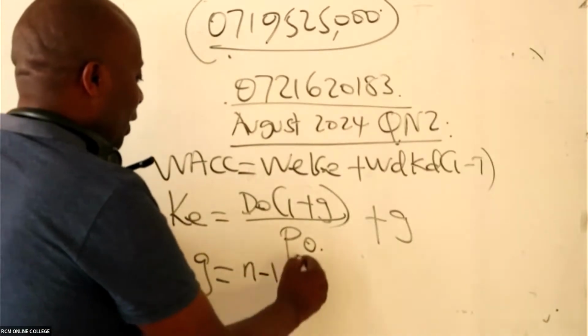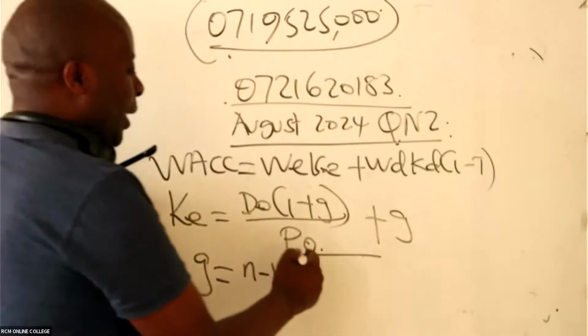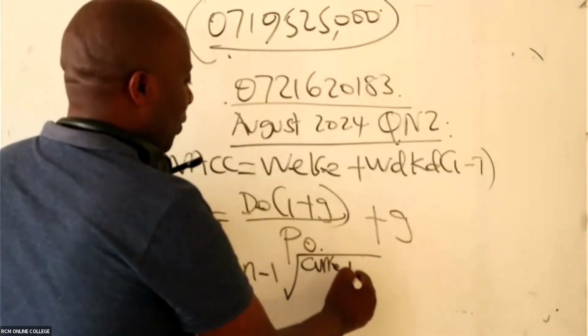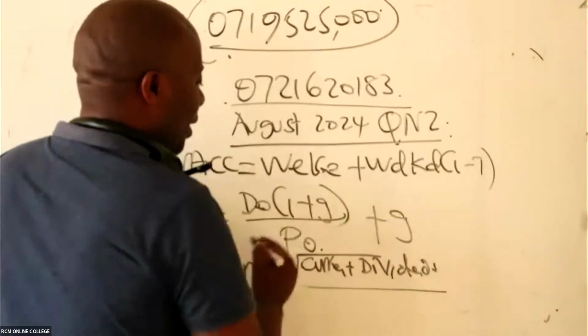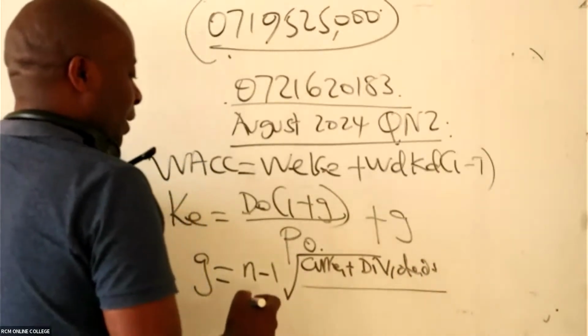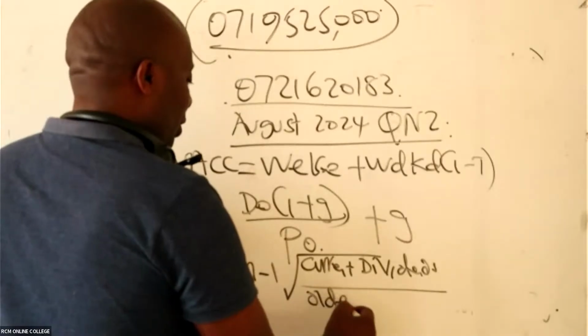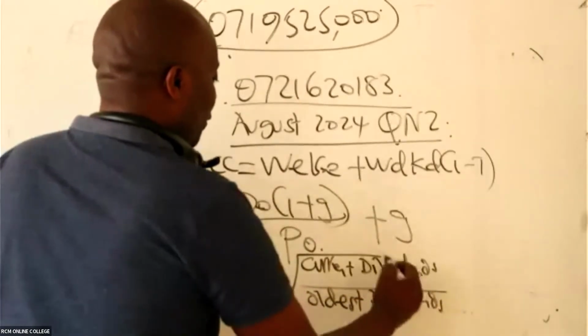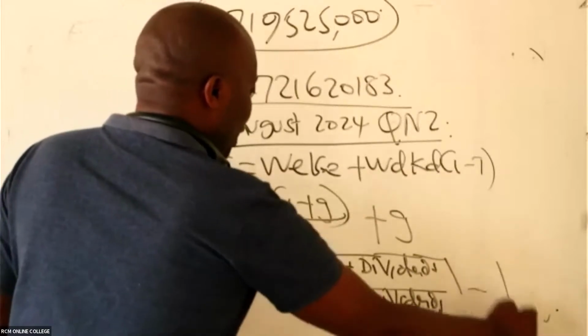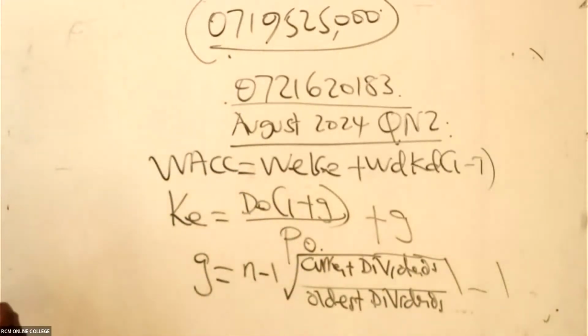It's n minus 1. Current dividend, over, in this case here, the oldest dividend. Whatever we shall get here, we shall come and take away 1.